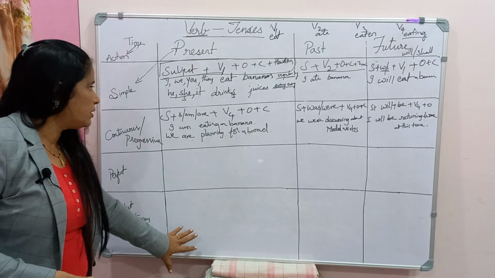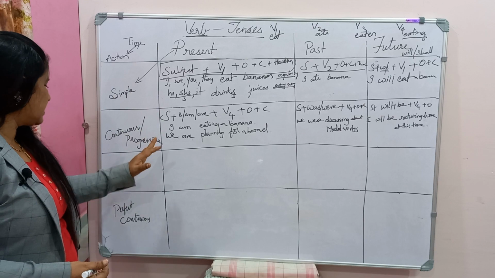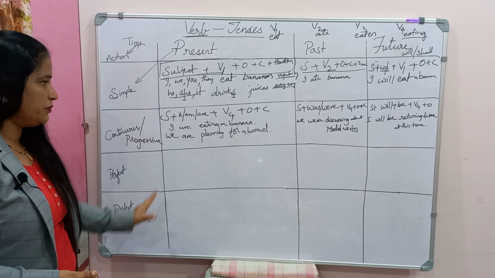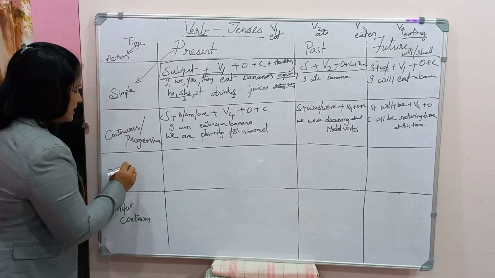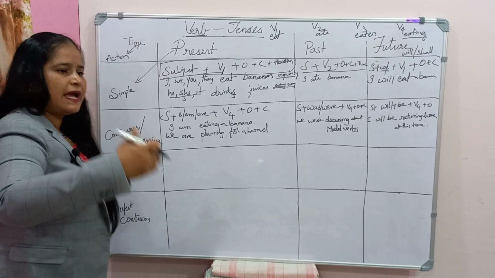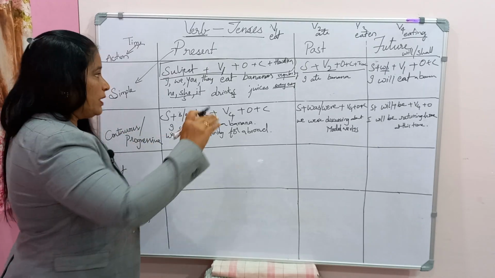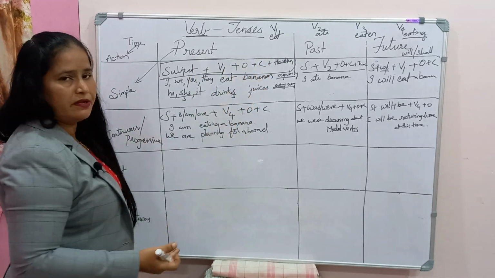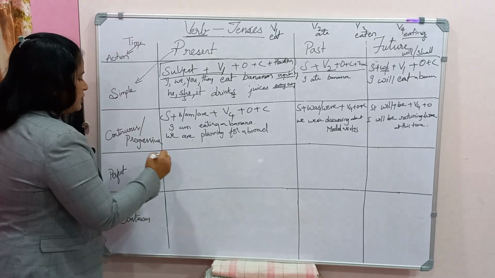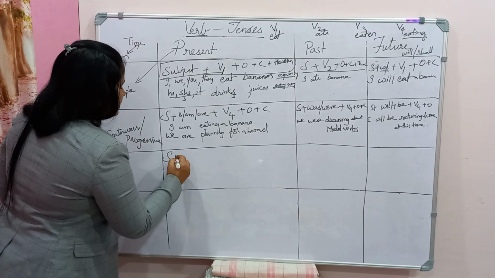One day I will do all the present tenses, meaning present simple, present continuous, present perfect continuous, and the next day I will do the rest likewise. So, perfect. What is perfect? Perfect in the sense of an action which is completed. In the present we have perfect, in the past also, and even in the future we will come across it. First let us write the structure.